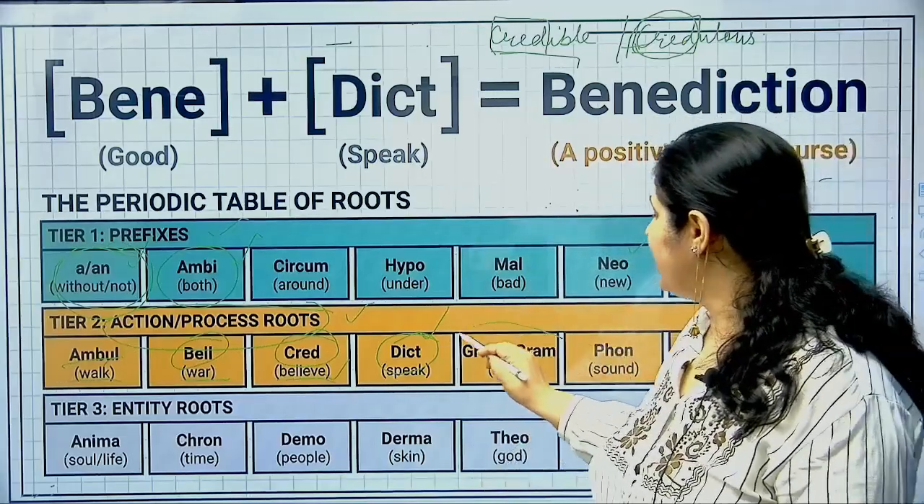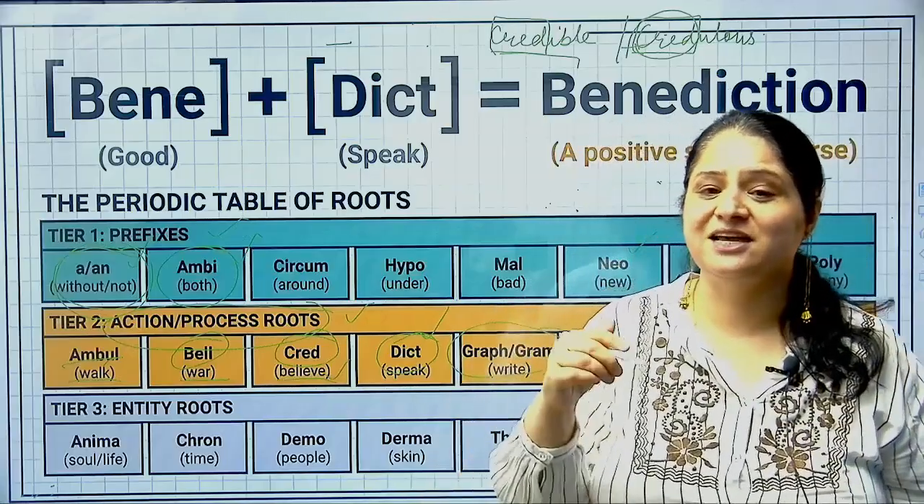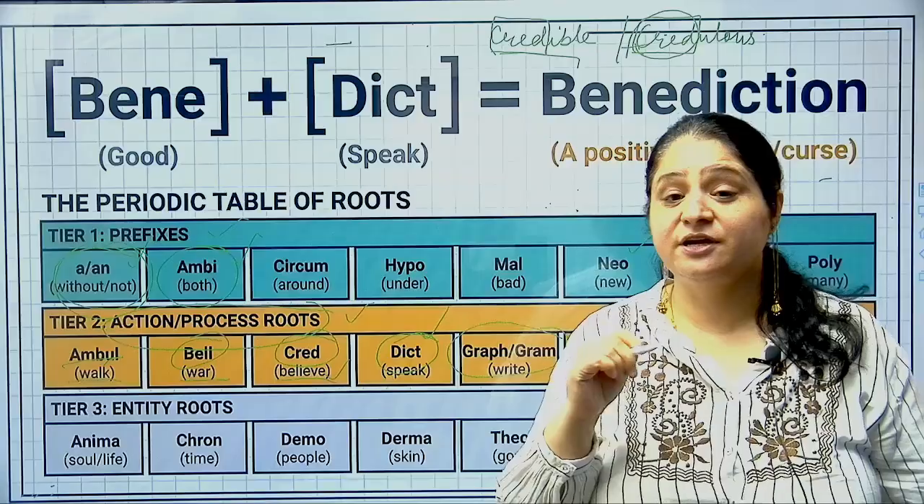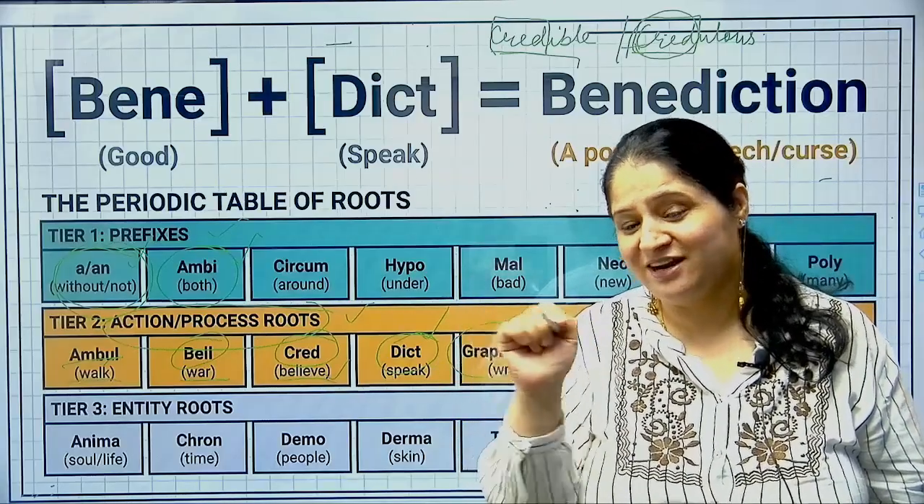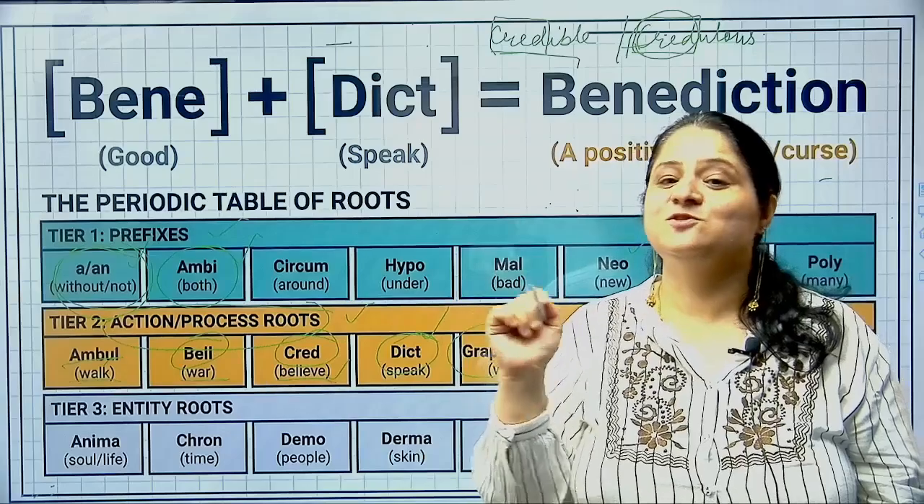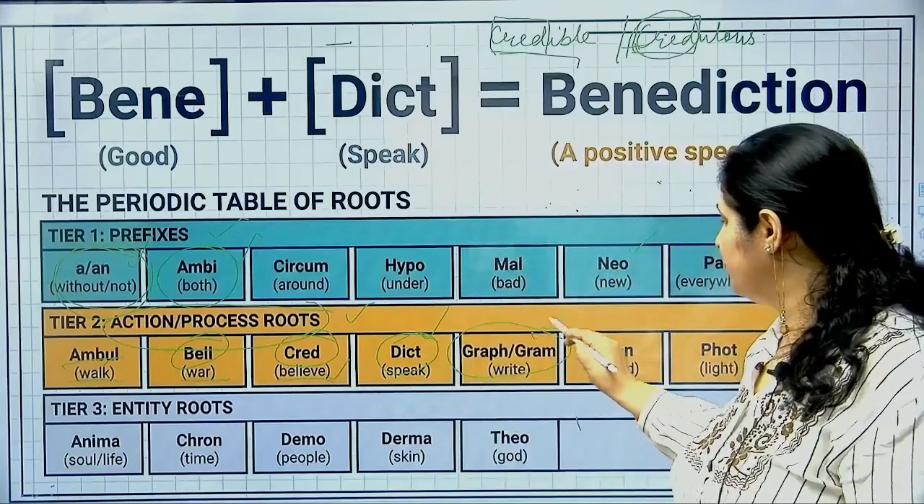Now coming to graph and gram, जहाँ पे भी आपको graph दिखेगा और gram दिखेगा, definitely it has to do something with writing. You say graphology, right? So graphology, ology is ology, right? Ology is the study or science. So study of handwriting is graphology, right? So this is how you can figure out the meanings.